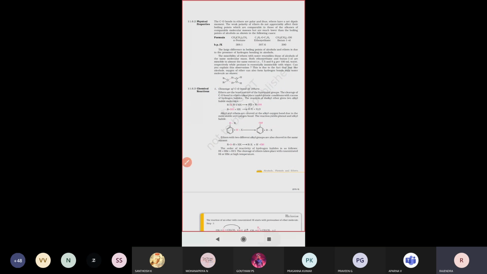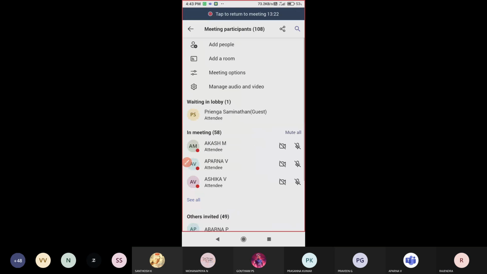Next one, see that. For example, take ethanol, another one is butanol, and another is ethoxyethane, that means diethyl ether.